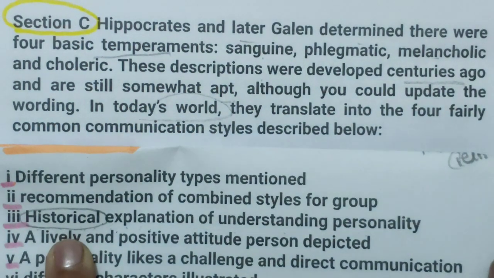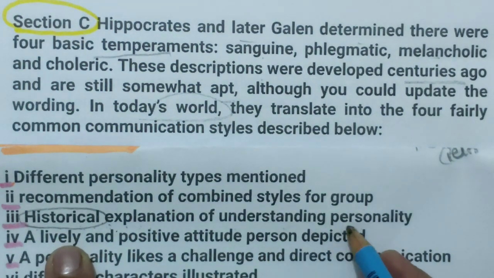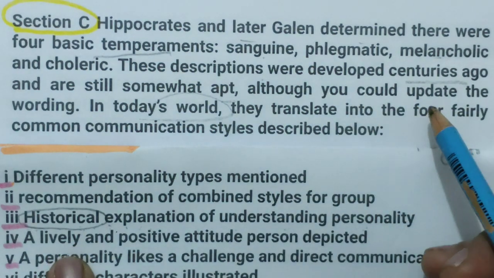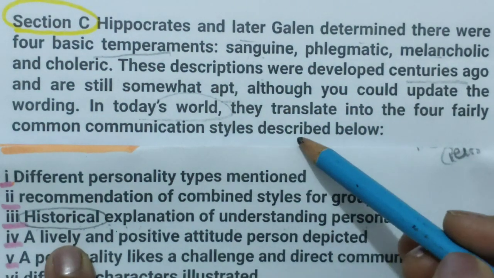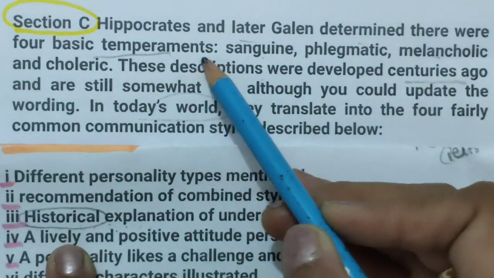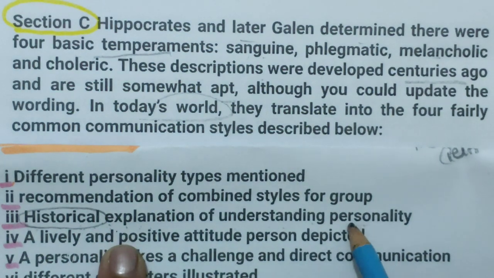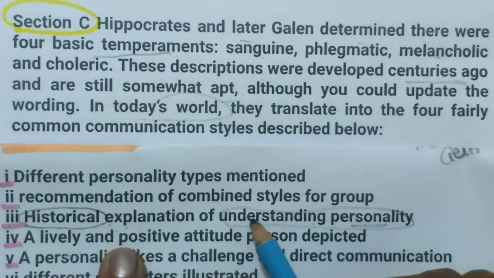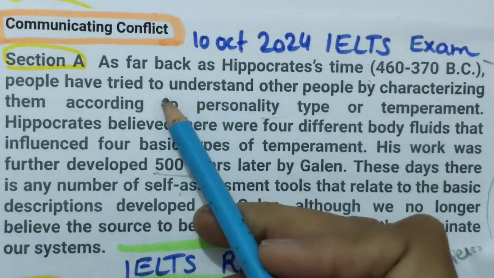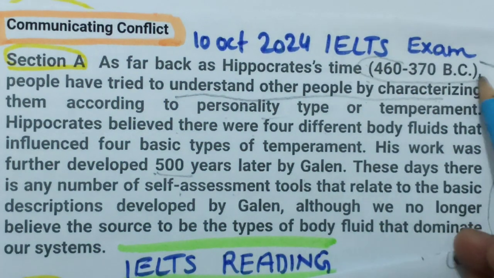Now you decide, read it again, and our heading is historical explanation of understanding personality. Please read it and then I will tell. So C is not matching because here they are describing four basic temperaments, not personality. Understanding personality they were talking about in the first paragraph, paragraph A. Here they are talking about how people have tried to understand other people, and all these dates are also there.